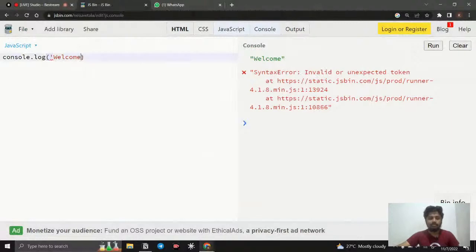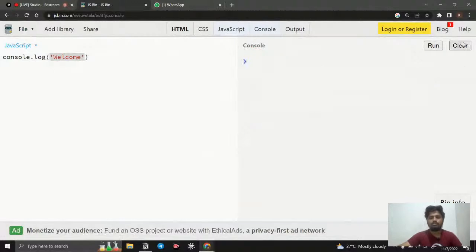Some syntax errors happen. So if I change it, now what happened? Now this is going to be a complete string. So now if I run it, it will run perfectly. We can see there is no error, right? So this is what it will do.